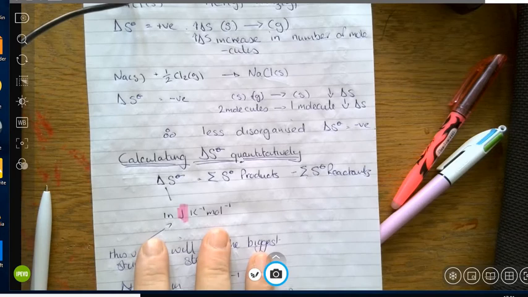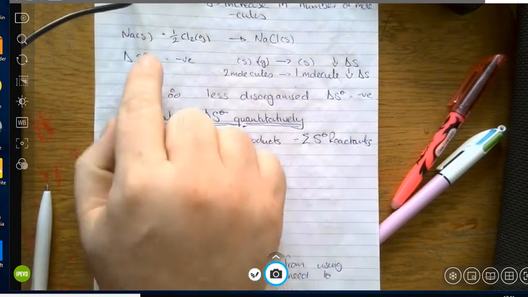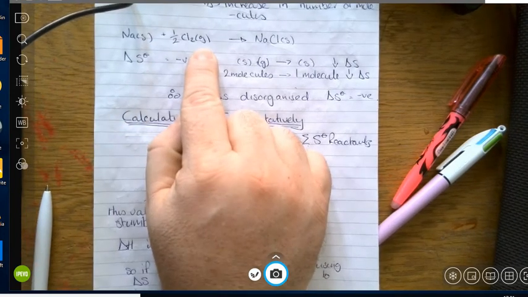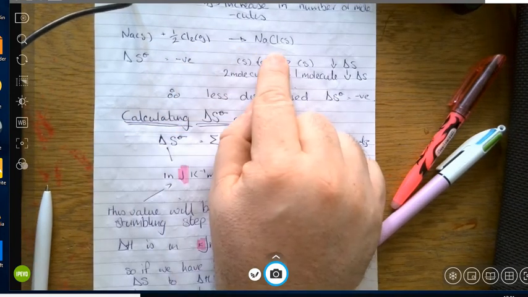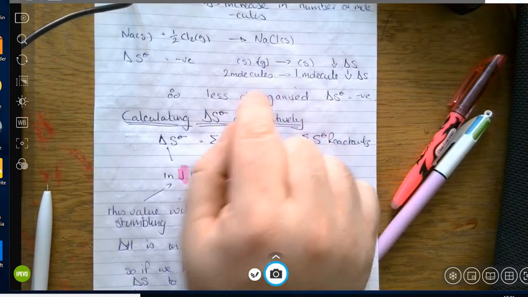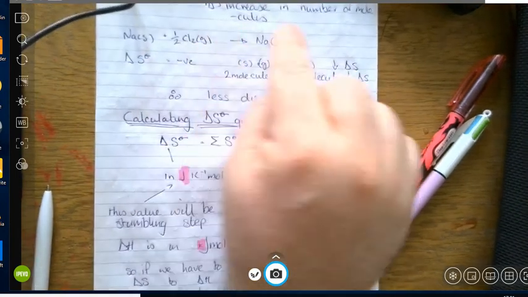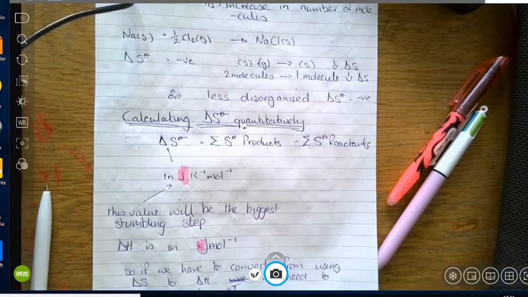Whereas if we look at the second example, what we've got here is sodium solid plus chlorine as a gas. When they combine, it forms sodium chloride, which is a solid, or table salt. So in this case we've got a problem because we've got a solid and a gas turning into a solid. I would say the gas turning into a solid is becoming more organised, and because it's becoming more organised, delta S will decrease.